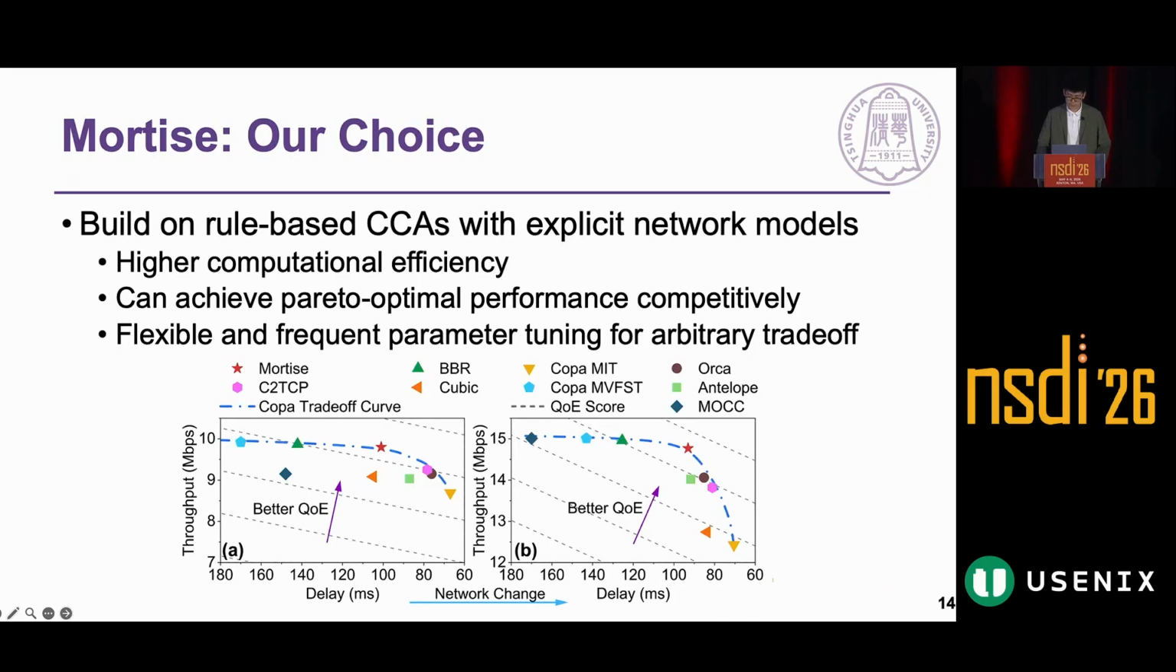This is where Mortise comes in. We build on rule-based CCAs with explicit network models because they offer higher computational efficiency and can achieve Pareto optimal performance competitively, as illustrated as the blue dashed dot curve in the figure. Most importantly, they enable flexible and frequent parameter tuning for arbitrary trade-offs. As shown in this plot, COPA can navigate the trade-off curve to find optimal points under different network conditions.